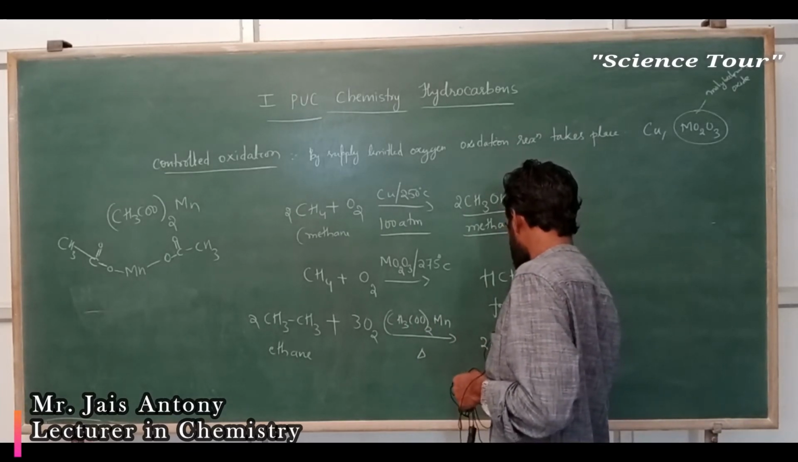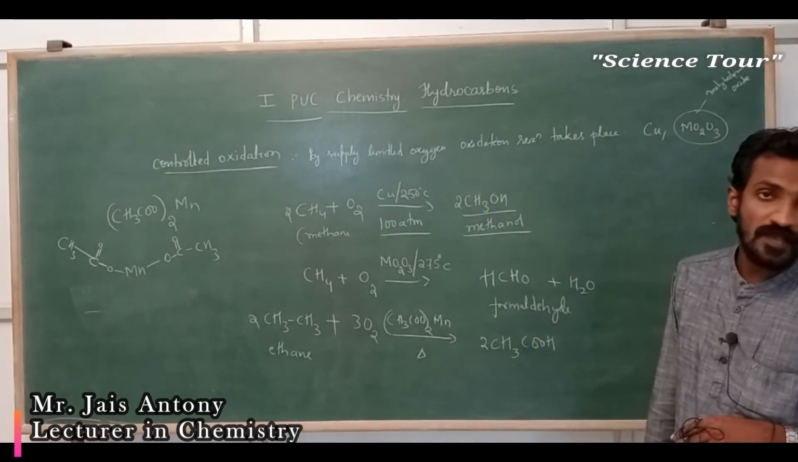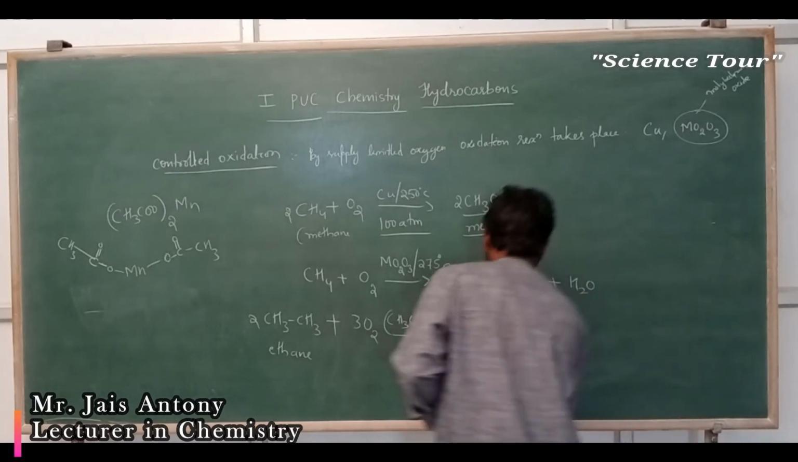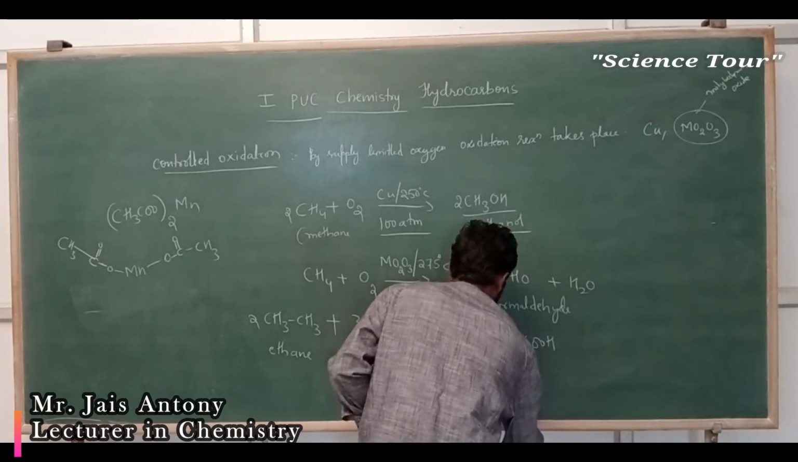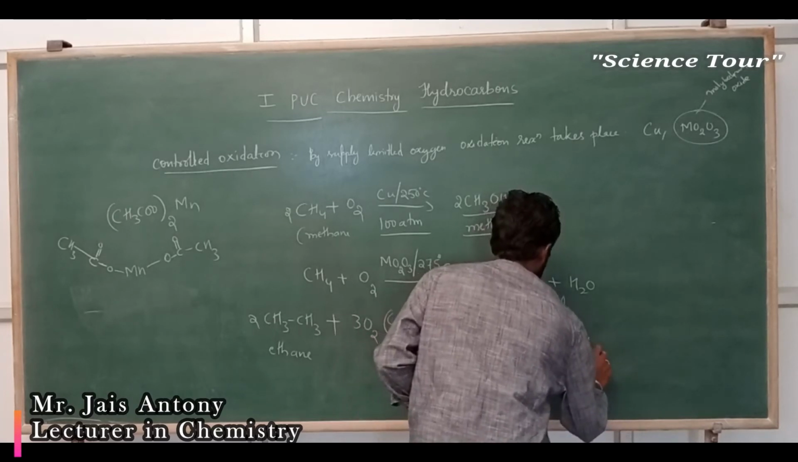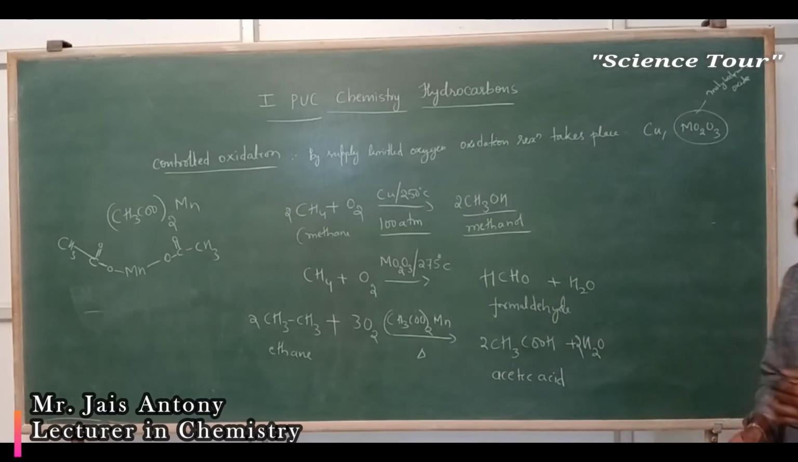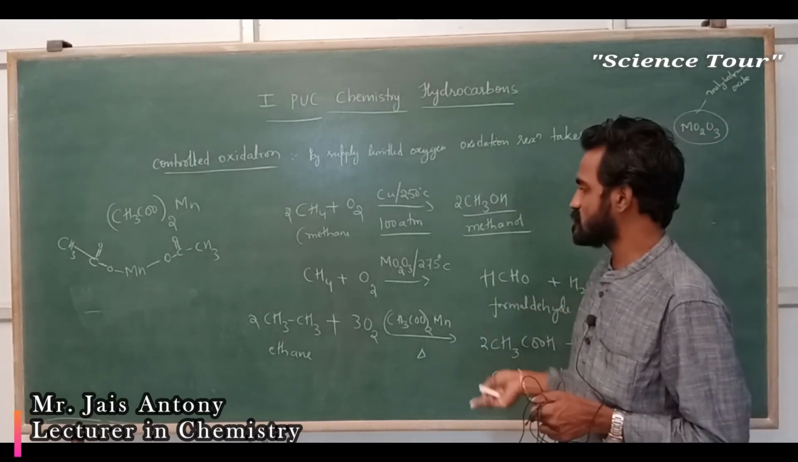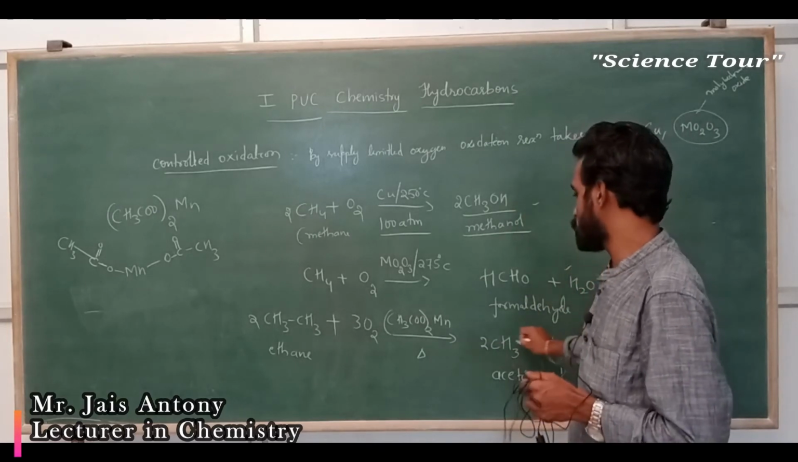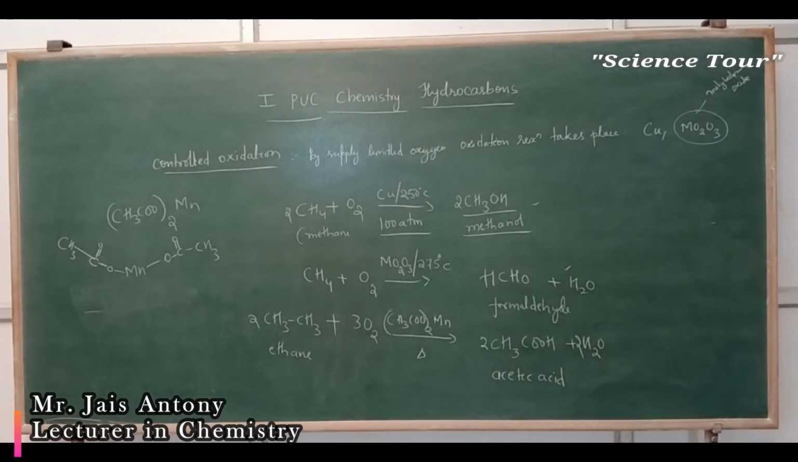CH3COOH. What is this, my dear students? Two products. This is nothing but acetic acid. Two molecules of acetic acid plus two molecules of water. These two products you are getting. So the same reaction gives different products here. These two are very important. This is not that much important. Last one, please note down, my dear students.